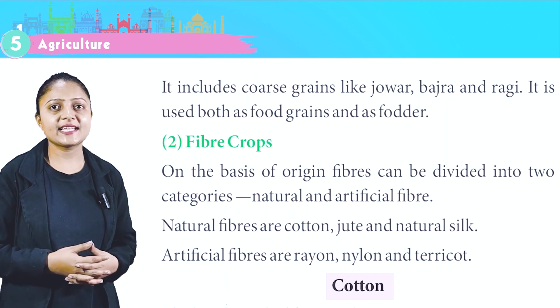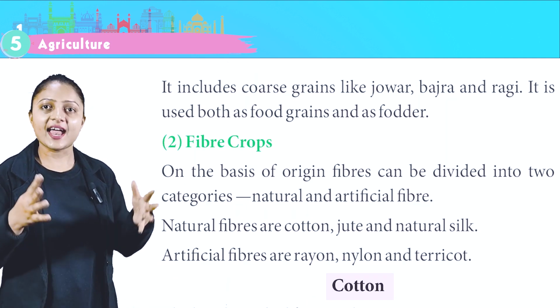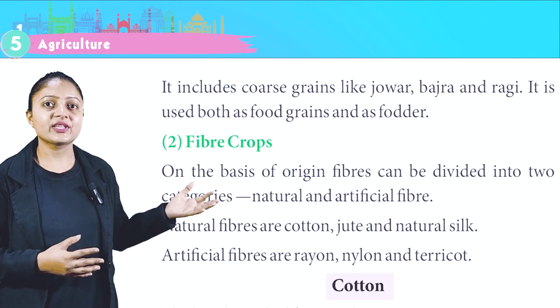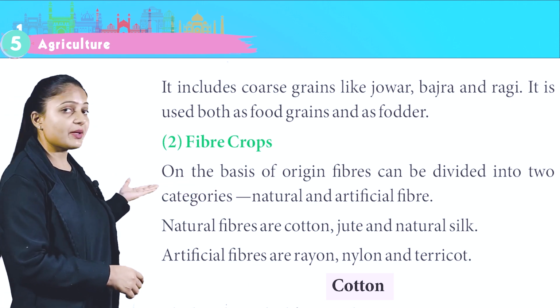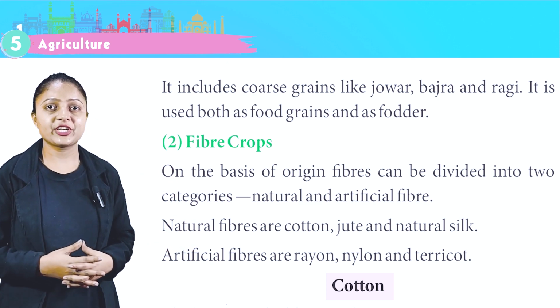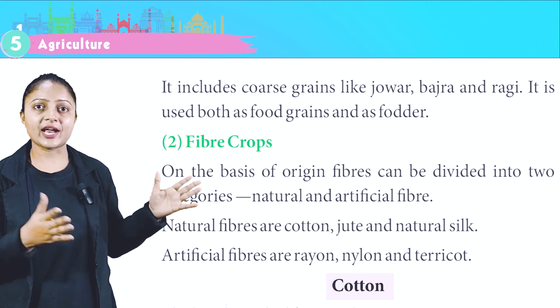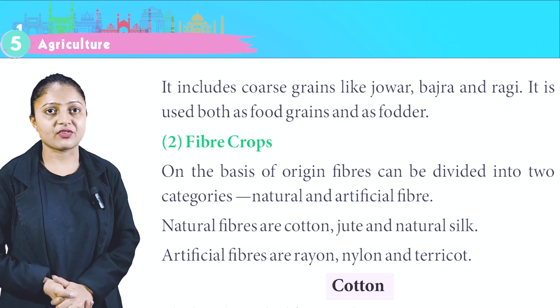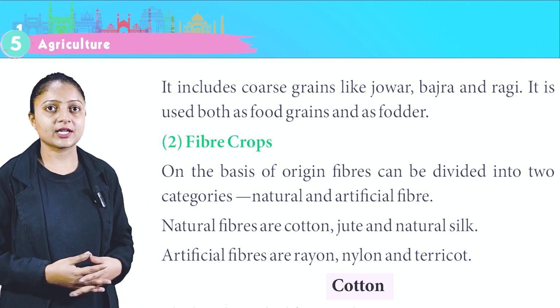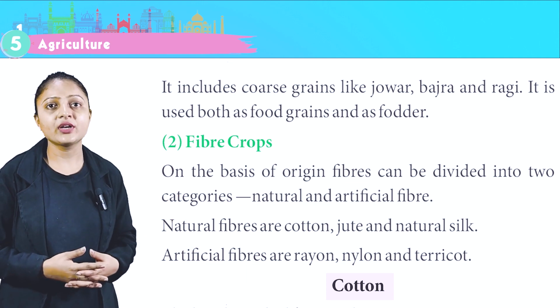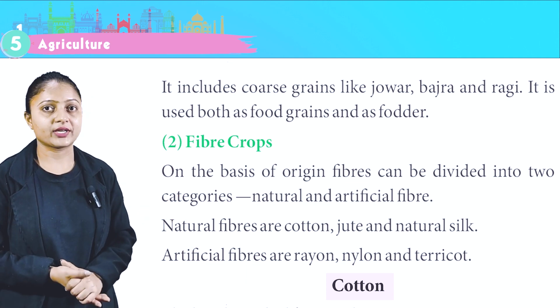This is the image of millets. It includes coarse grains like jowar, bajra, and ragi. It is used both as food grains and as a fodder. Second, fiber crops. On the basis of origin, fibers can be divided into two categories, natural and artificial fibers. Natural fibers are cotton, jute, and natural silk. Artificial fibers are rayon, nylon, and terracotta.